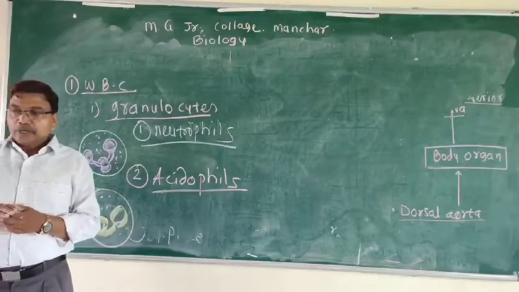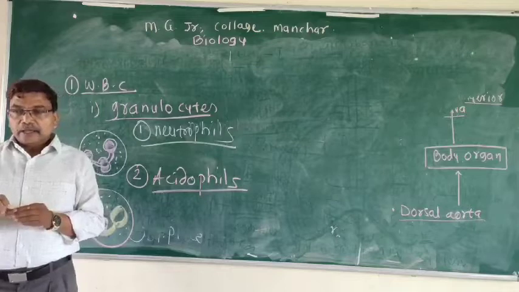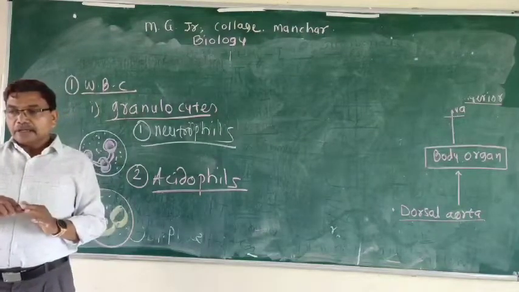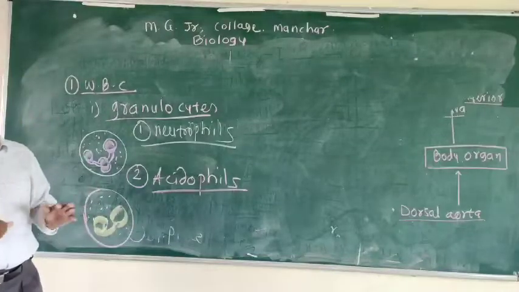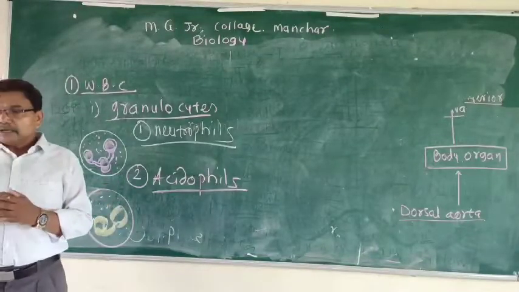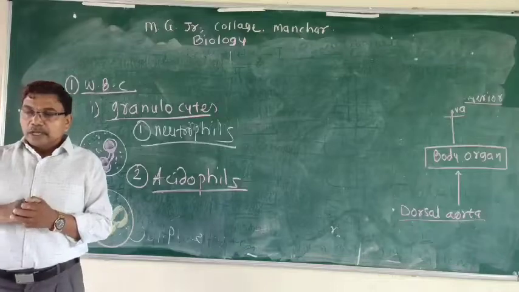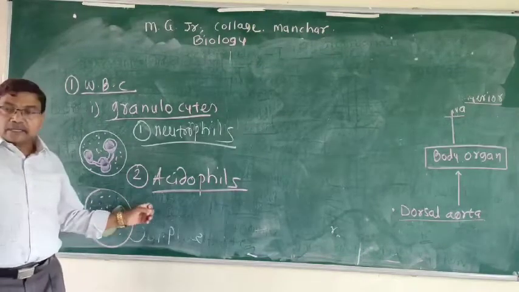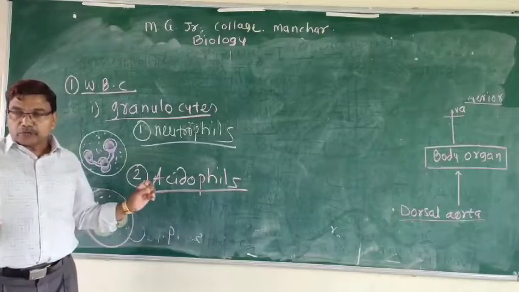They secrete secretions like antihistamine property bearing structures, as well as producing antitoxin, and they handle antigen antibody complex by phagocytosis.